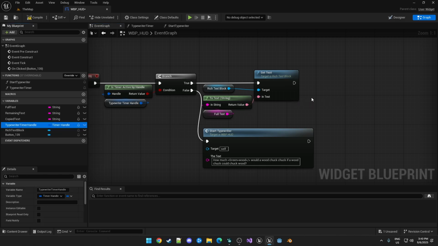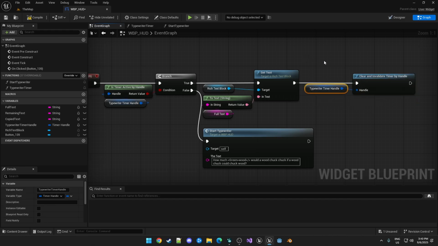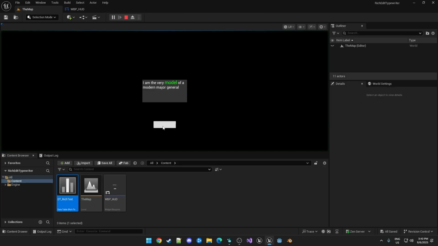And also calling clear and invalidate timer by handle. So now the flow is we start the text, if we click again, it just sets the full text. Click again, it'll restart. So you just keep going through.